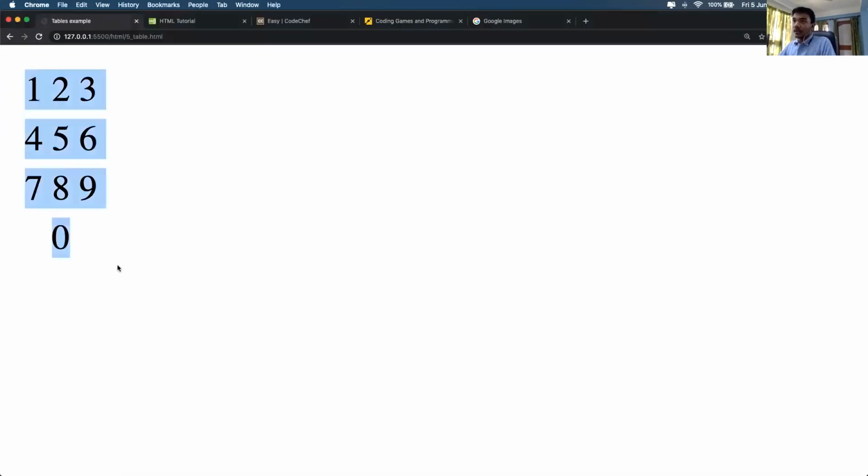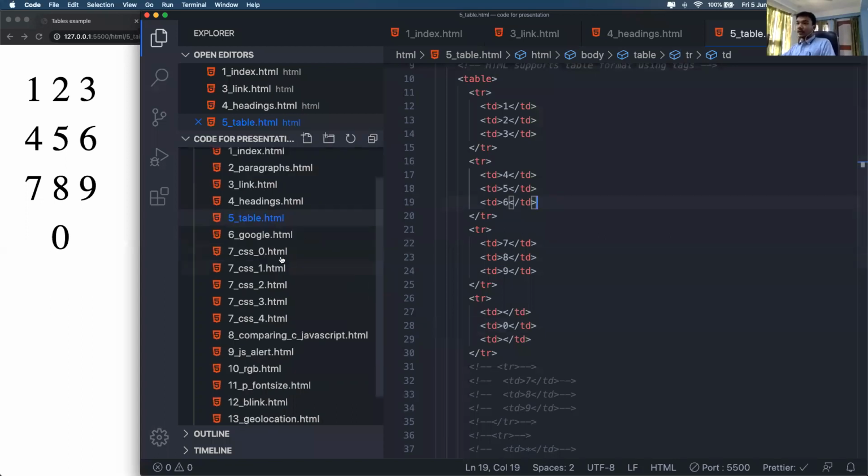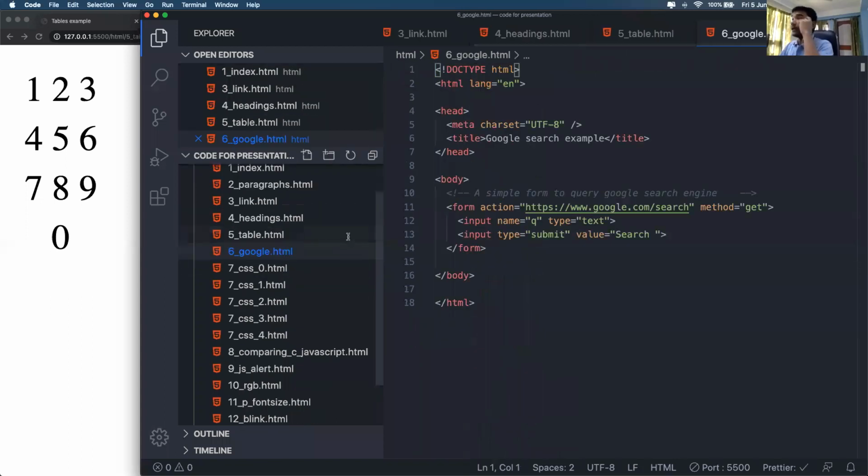So this can be used as a calculator. If you want, you can put the plus and minus signs and multiplication and all right here using the table tag. I hope this is clear to you. All right, let's look at the next example. Till now, do you have any doubts? No, sir. All right.